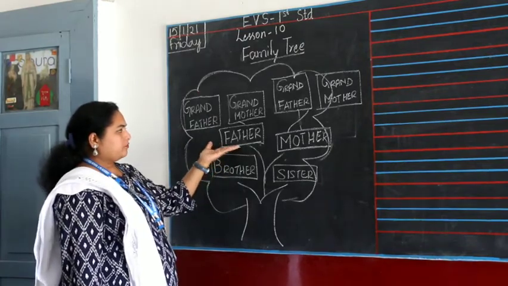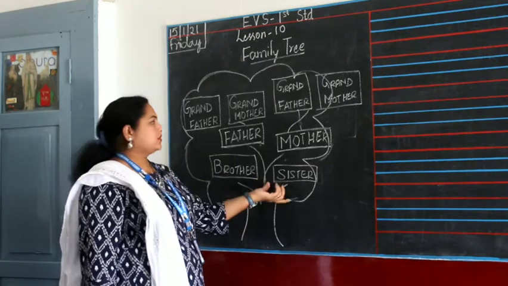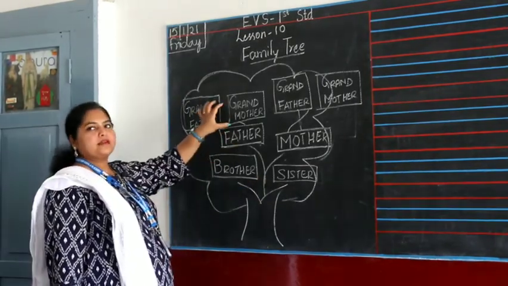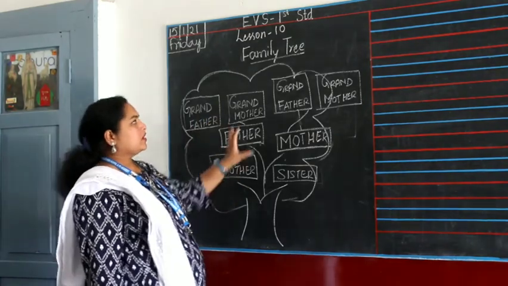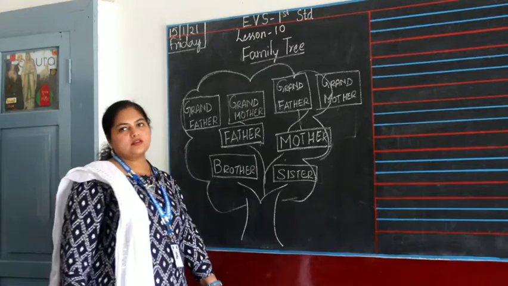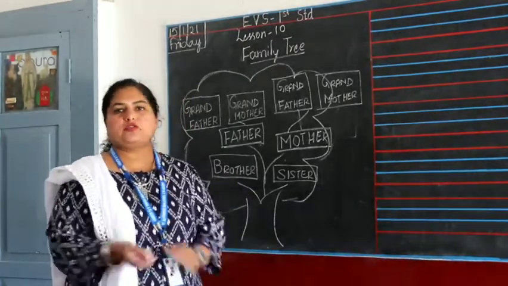So this will be your parents, father and mother, your siblings, brother, sister, and how are their grandparents related? The father's parents will be your grandparents. The mother's parents will be your grandparents. I want you to draw this family tree in your notebook and send it to me. I will send the notes to you later.